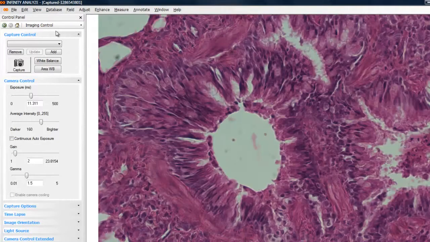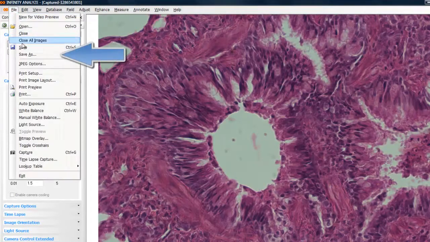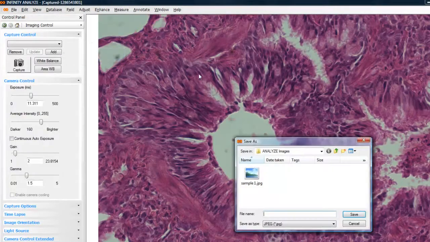Images can be saved by either closing the image capture window or selecting File Save As from the File menu. Enter a file name, an image file format, and click on the Save button.